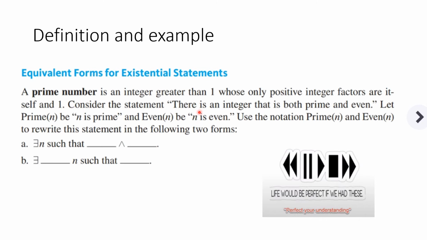There is an integer that is both prime and even. Let prime of n be the statement, n is prime, and even of n be n is even. Use the notation involving these definitions to rewrite the statement in the following forms. You're filling in these blanks. You know what to do. Let's see how you did.